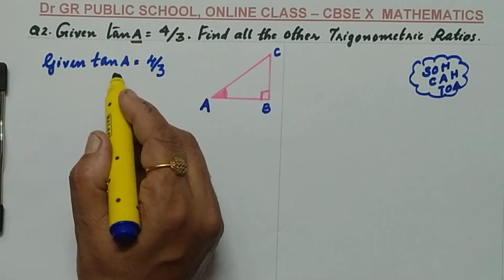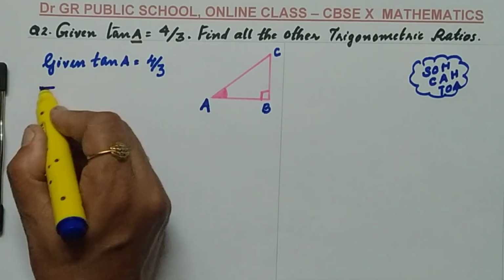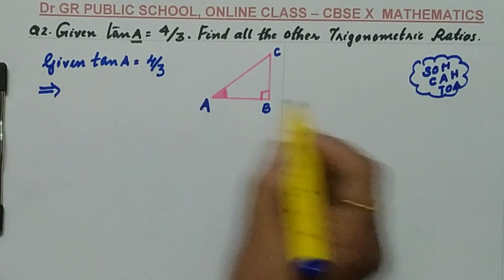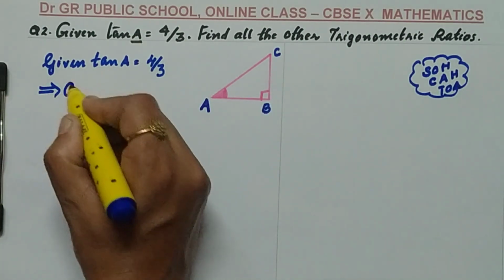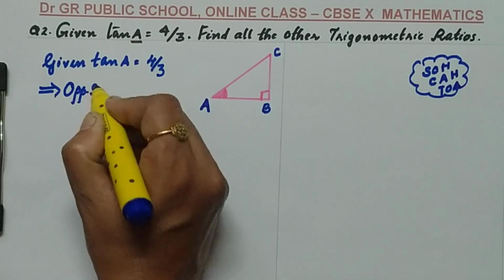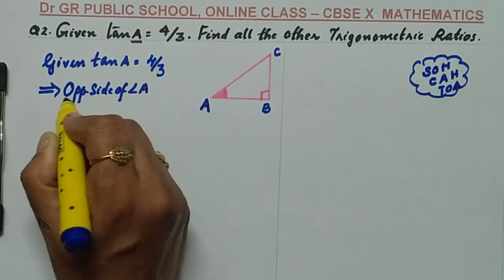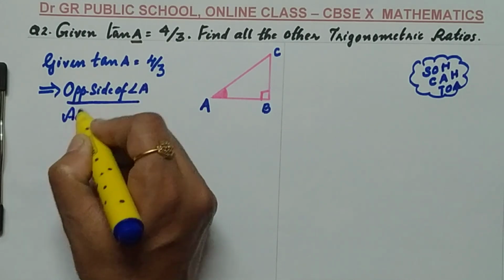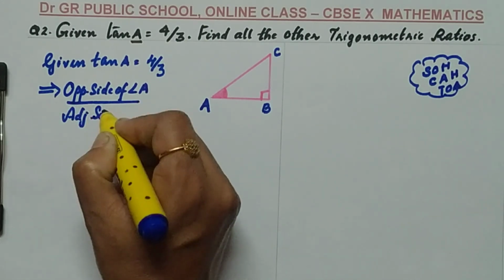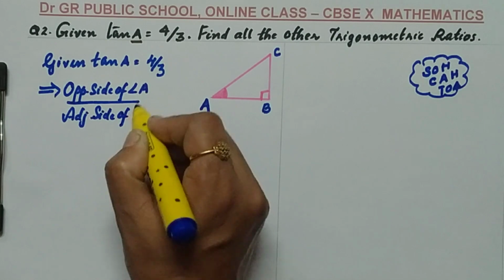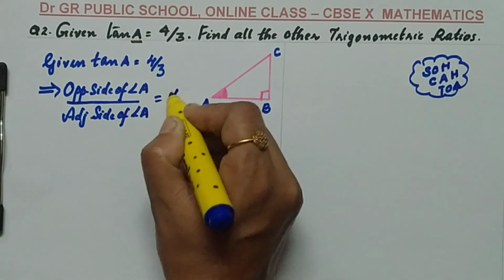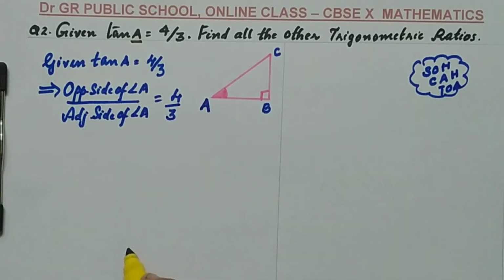So, tan A equals 4 by 3, which implies, tan A is the opposite side of angle A by the adjacent side of angle A. This is the formula of tan. This is given to us as 4 by 3.